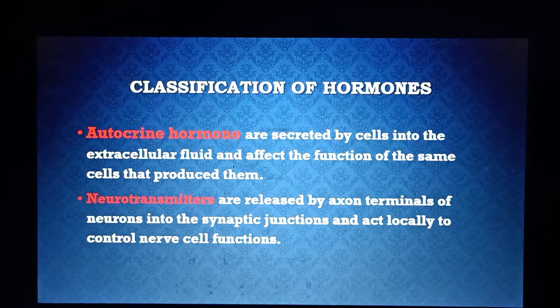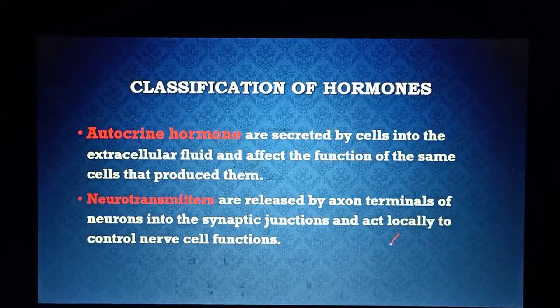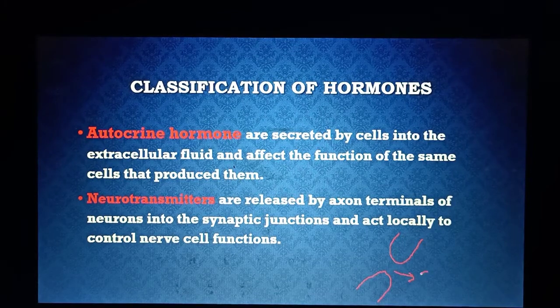Here you can see, if I draw a presynaptic neuron, its postsynaptic neuron, this is the synaptic cleft, this is the presynaptic neuron, this is the postsynaptic neuron.